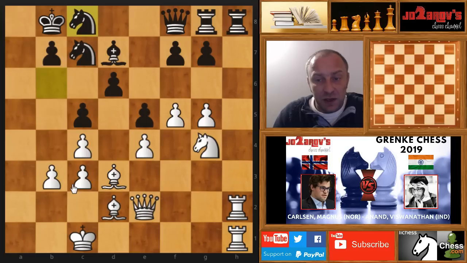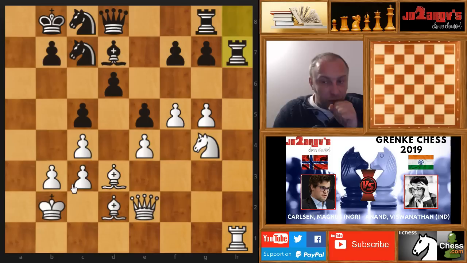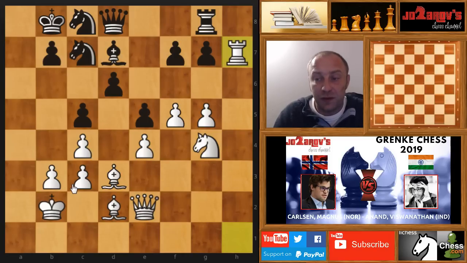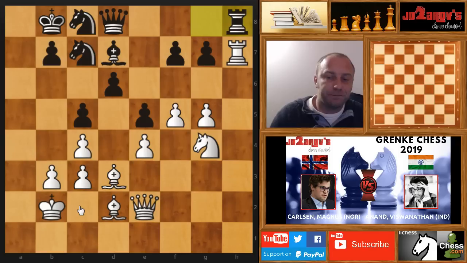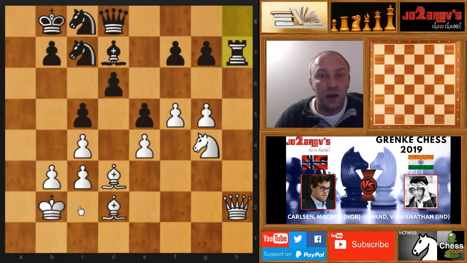So knight on c8 was played, and here king on b2, also very nice move, improving just the position of the king, and queen on d8. Rook on h7, we have rook takes on h7, and here rook takes on h7, and here rook on h8 was played, and here Magnus again now allows Anand to go back in the game. Here he played queen on h2, and of course Anand is going to take now, because now he wants to really release the pressure here on the h file.